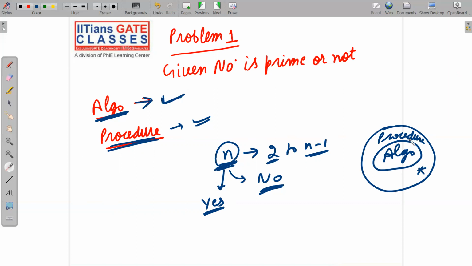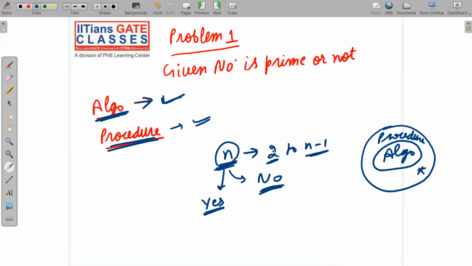I hope you are getting my point, because an algorithm is a special procedure which always halts and says yes or no, while a procedure is a generalized algorithm which may or may not halt. So by definition itself, we can say that every algorithm is a procedure, but every procedure is not an algorithm. I hope by this example you have got clarity that we have an algorithm for this problem.